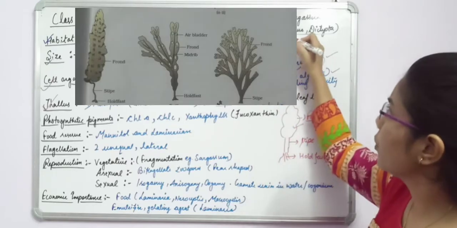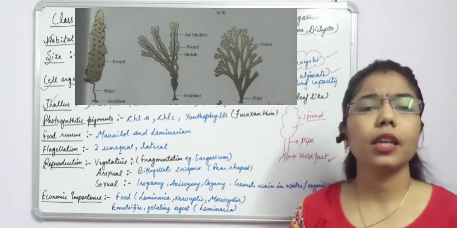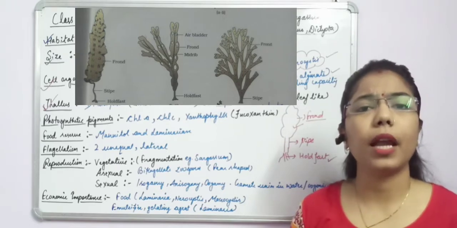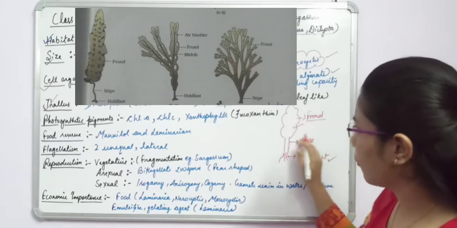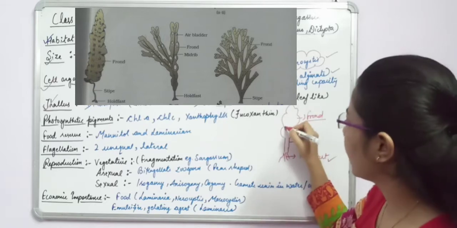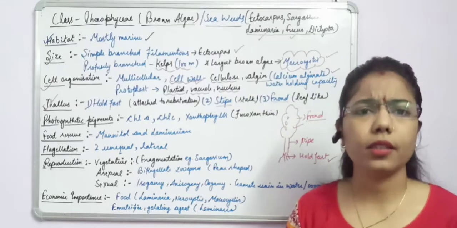Along with this, one fucus is there. If you see the diagram of fucus, you can see very clearly that some bladders are also present. ठीक है, उनमें क्या होंगे? उनके front part में you can see some bladder like structure. What is the meaning of bladder? It means some balloon like structure is present, right.